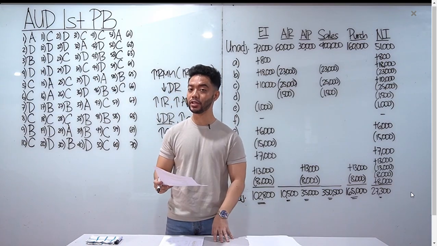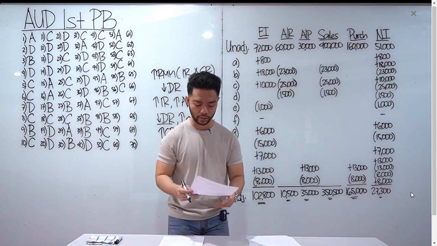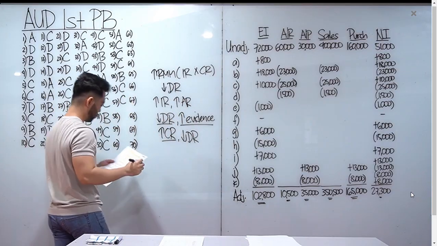57, which of the following statements best describes what is meant by setting control risk at 100%? Pag yung control risk natin is at maximum, internal controls are not effective. Ineffective sila. Letter C for number 57.